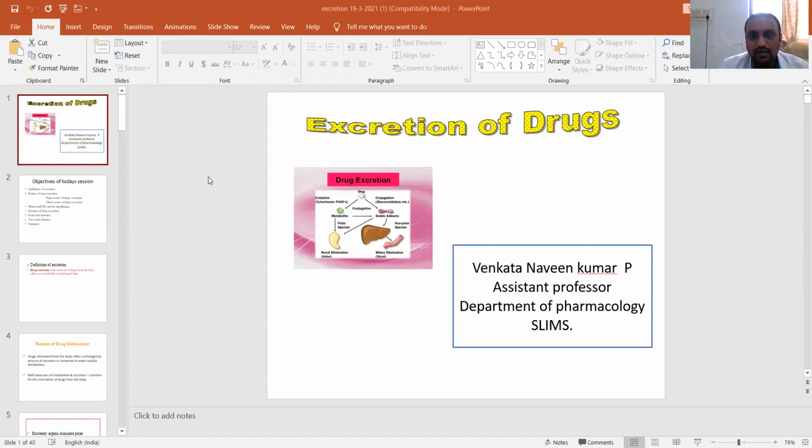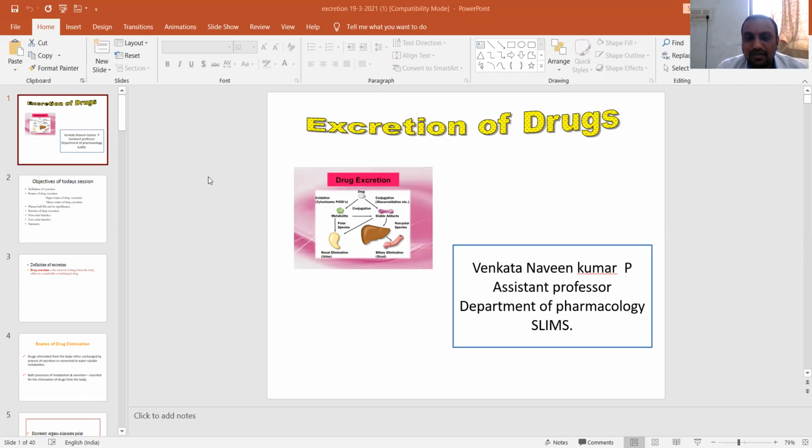Good morning to all. Today our discussion topic is excretion of a drug. In the previous class, you have seen how the drug is metabolized, what the phases of drug metabolism are, and how drugs are involved in phase one and phase two metabolism. Once the drug undergoes metabolism, it has to be excreted from our body.